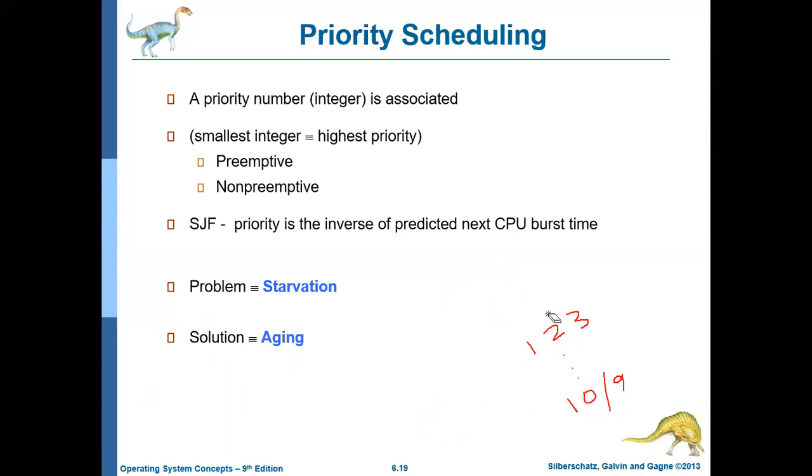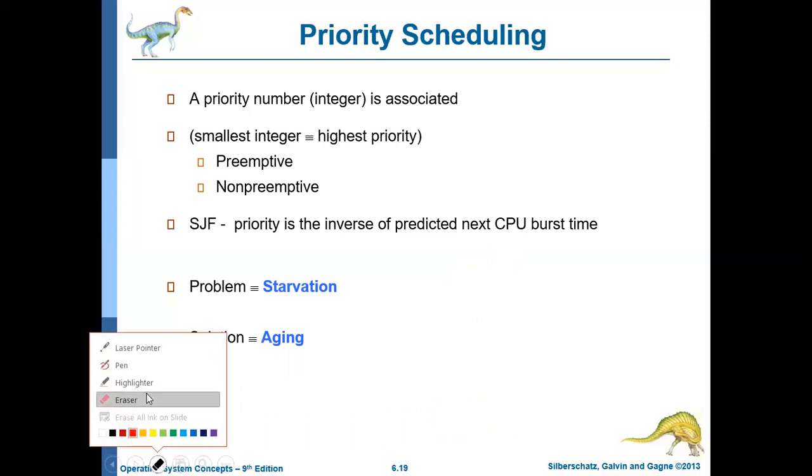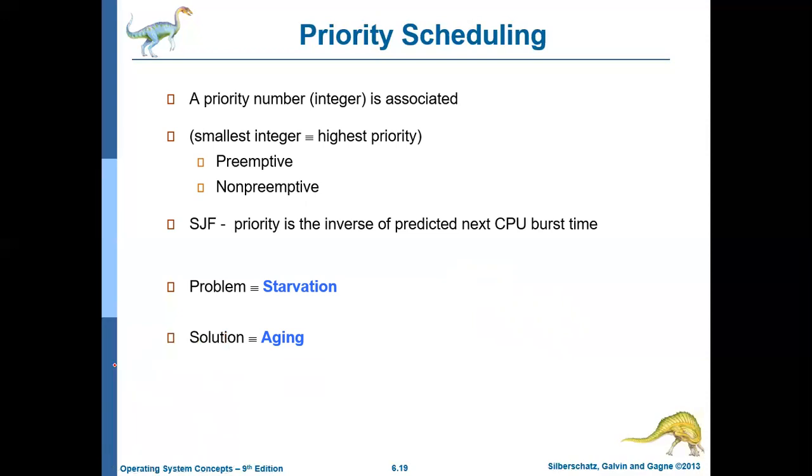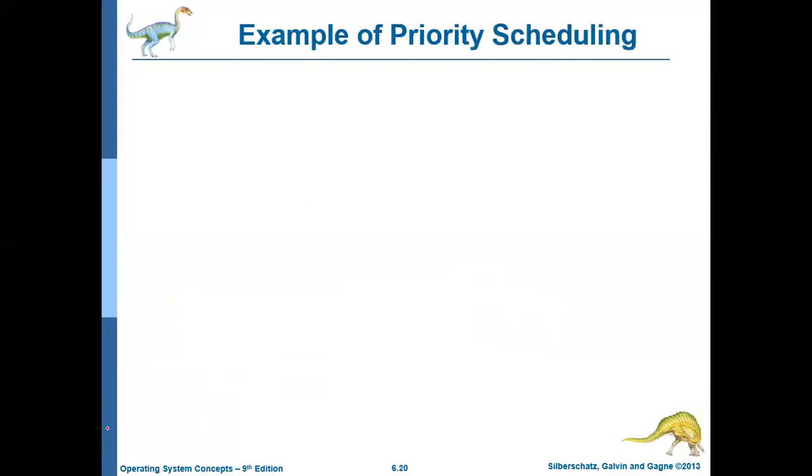Okay, this same drawback can also happen with the shortest job first algorithm. If there is a job with a longer duration, then it will keep on waiting, because if there are many processes coming with shorter duration, then those will get executed, and this process may not get executed. Okay, fine. Now let us discuss priority scheduling with an example.